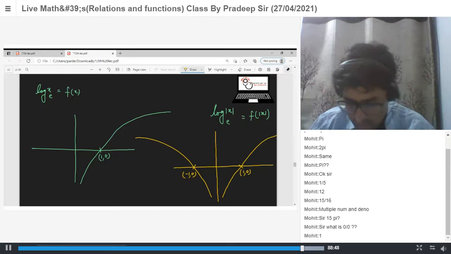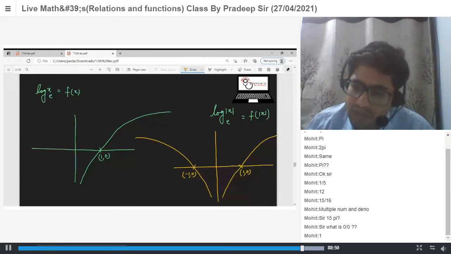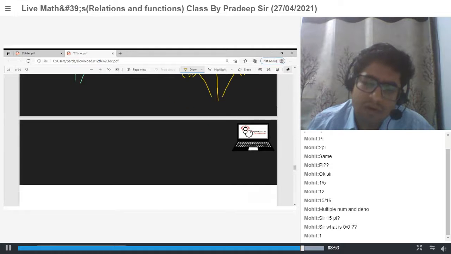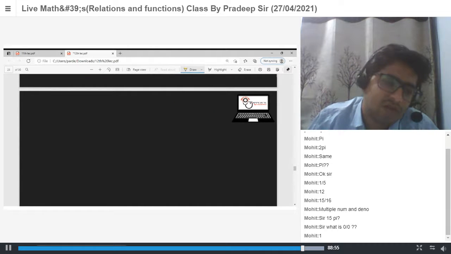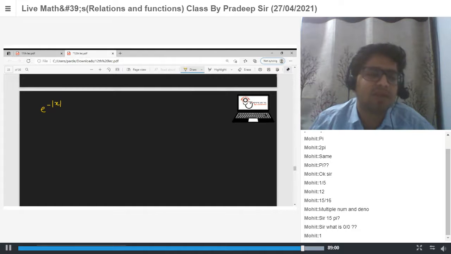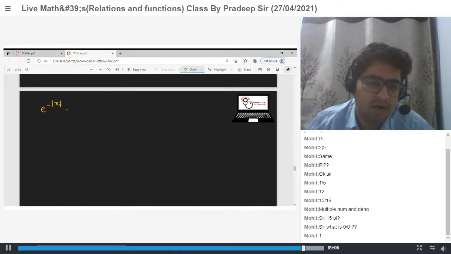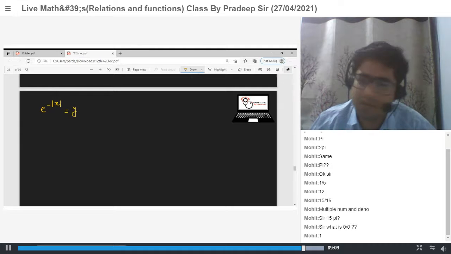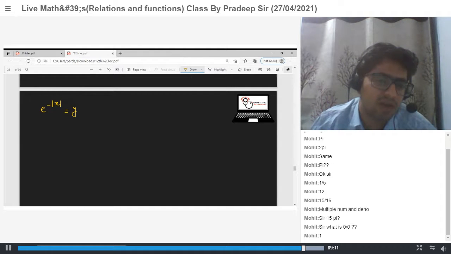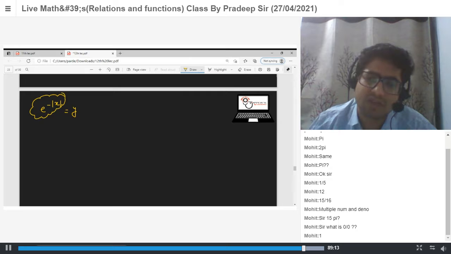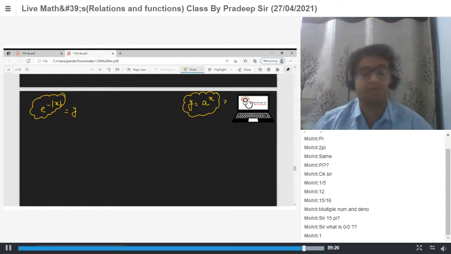Now, what is the graph of e power minus mod x? Is e power minus mod x always negative? No. e power minus mod x is always a positive quantity. An exponential function a to the power x is always a positive quantity.